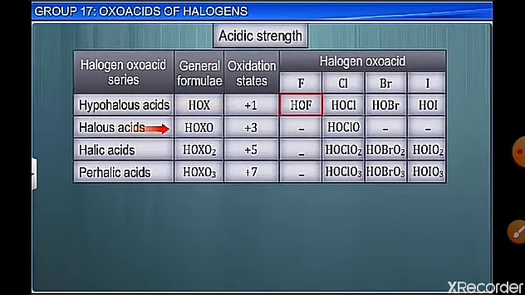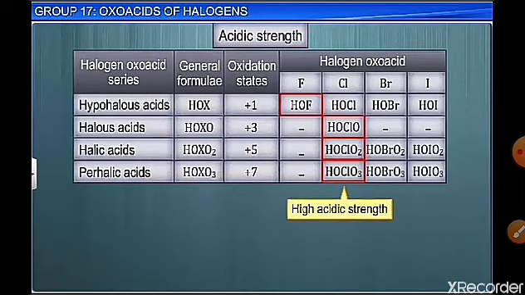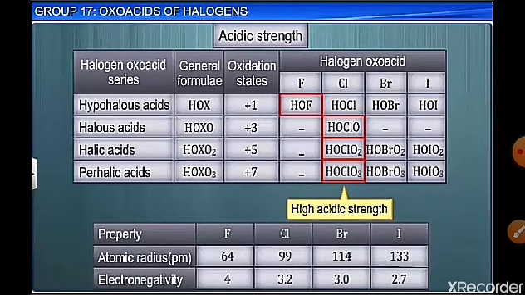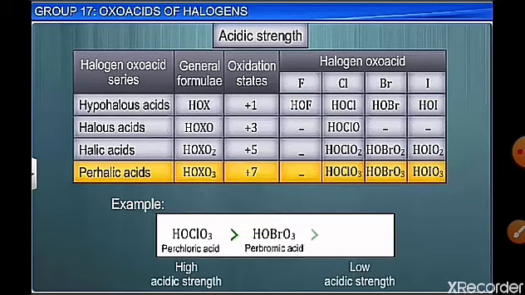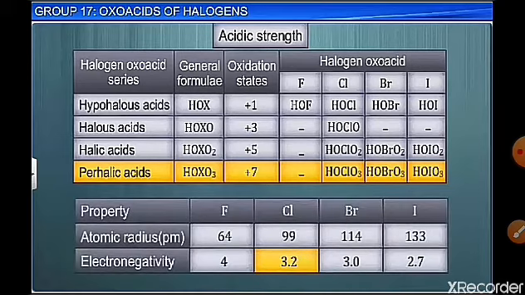Now let's discuss the acidic nature of the acids. It is seen that in the halogen acids, the electronegativity is more for F. As the electronegativity decreases, the bond length will increase, so atomic size increases. So acidic character is more for perchloric acid, as the halogen is in a higher oxidation state. And in perhalic acids also, the acidic character would be more for chlorine, not for bromine or iodine.